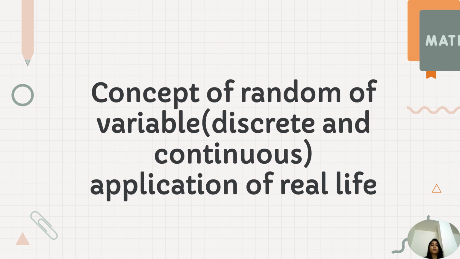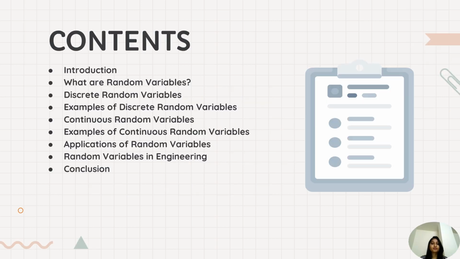Today I'm going to talk about the concept of random variables, discrete and continuous, and their application in real life. Now let us see the contents: introduction, what are random variables, discrete random variables, examples of discrete random variables, continuous random variables, examples of continuous random variables, applications of random variables in engineering, and conclusion.